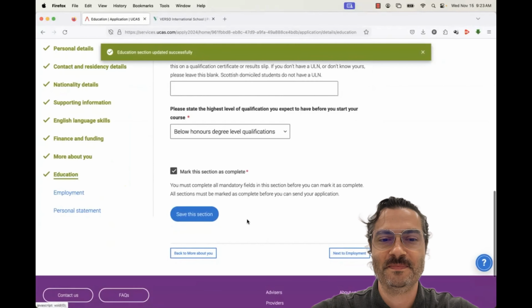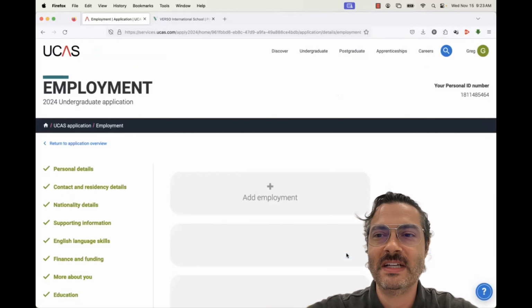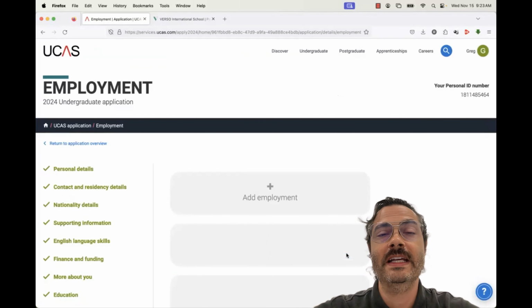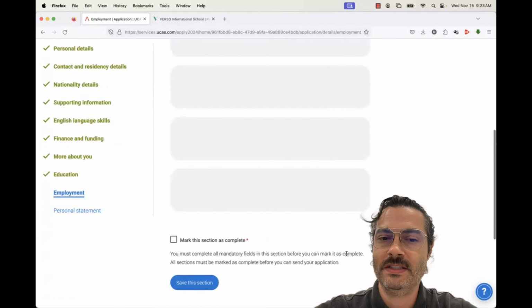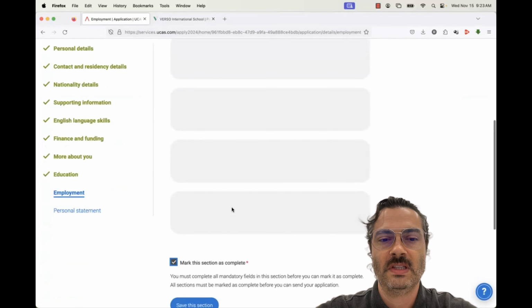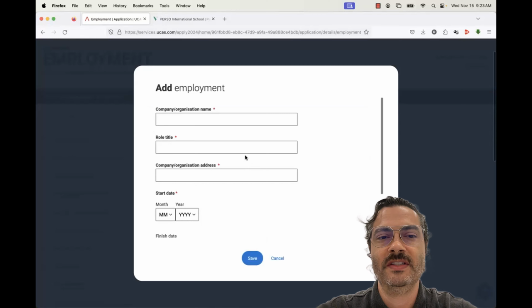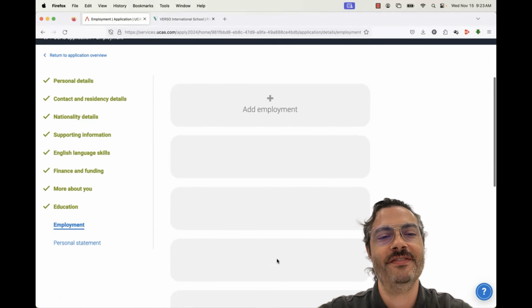We're moving right along. Moving to employment. If you've never had a job, you don't have to put one here. If you've done internships, paid or unpaid, if you wanted to, you could, but you could leave this blank for now. This is more for paid jobs. You could see what it looks like when you click into it. You would put the name of the place, your title or your job role, and then the address. When did you start? When did you finish? Full-time or part-time. Most students in high school haven't worked, but great if you have, you can add it there.